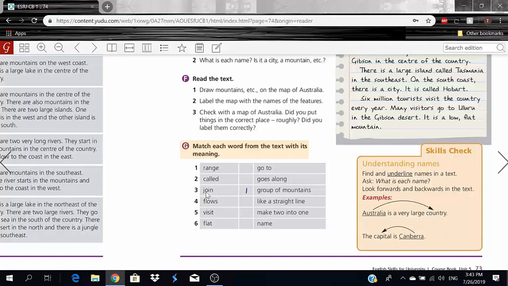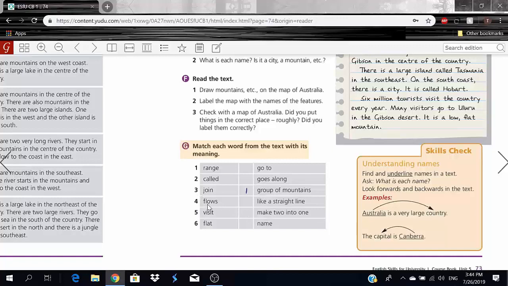Number 3 is join. And join in the text means make two into one, okay? So when I say, for example, 2 rivers join, what that means is make two into one. So the 2 rivers collide with each other and they turn into one, okay? So join, number 3, will be make two into one. Here will be number 3. Now let's go to number 4.